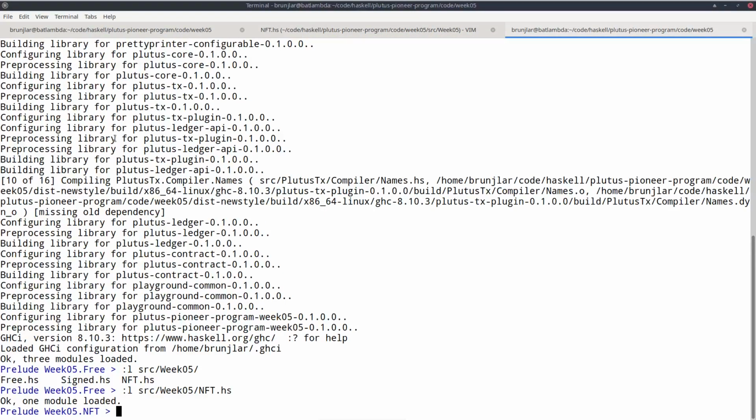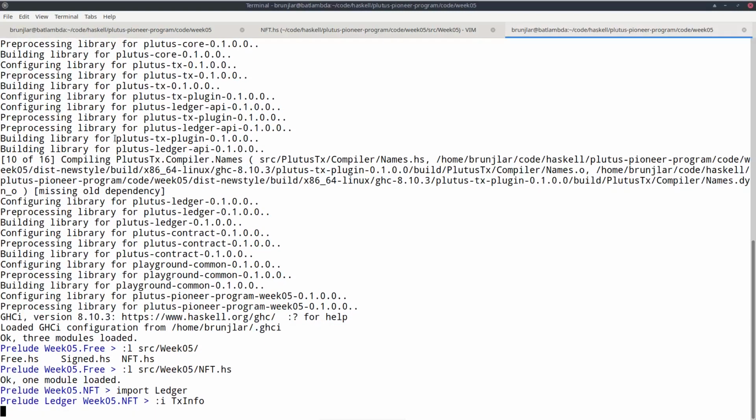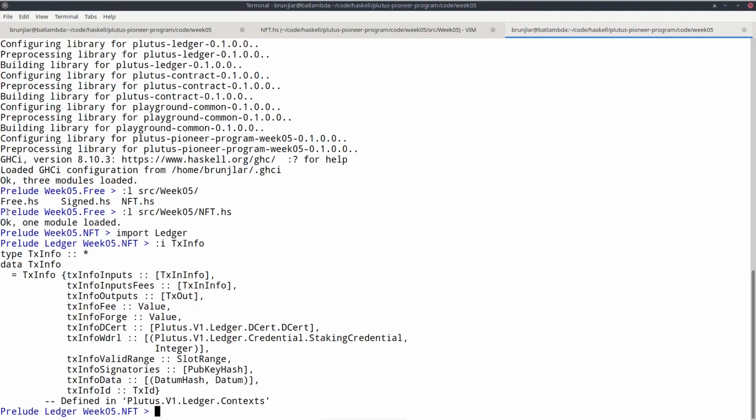If we look in the REPL and if we import Ledger again and remind ourselves what TxInfo was, then so far we've only ever looked at these generic fields that are part of the transaction itself and not of the inputs and outputs to the transaction. But if we look at the inputs, we see that there's a list of something of type called TxInInfo.